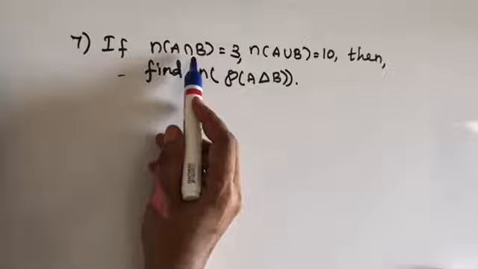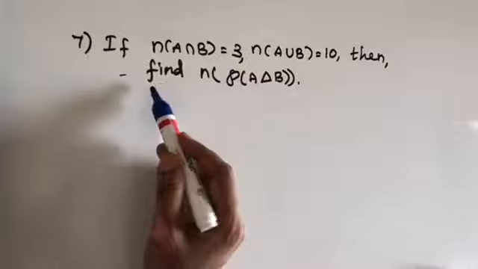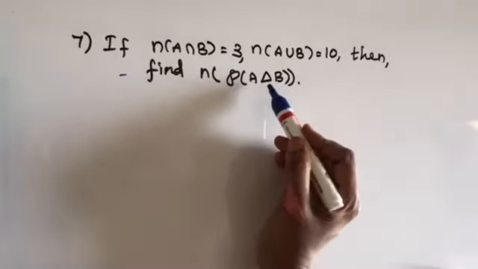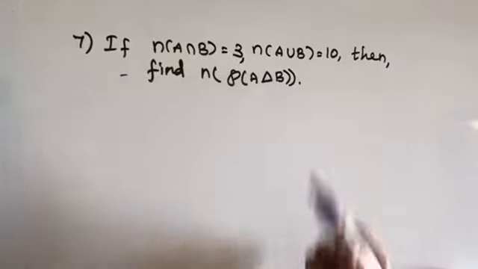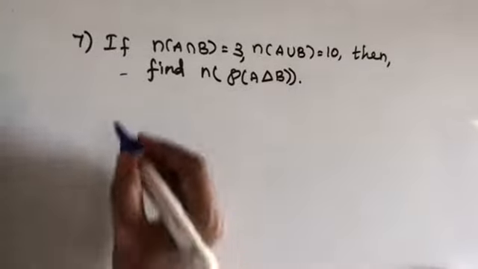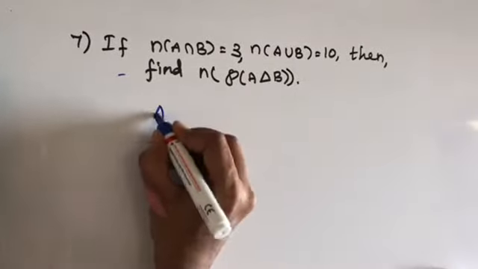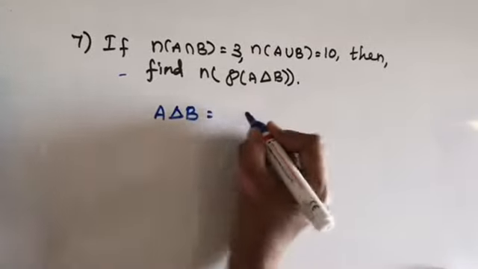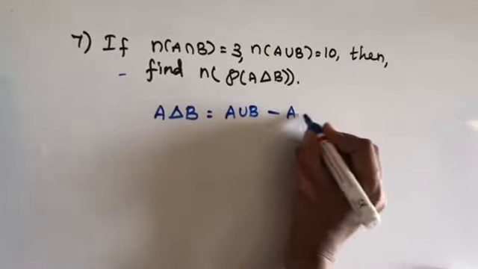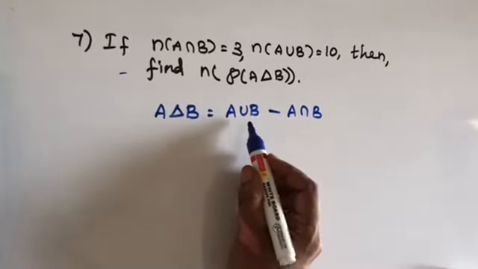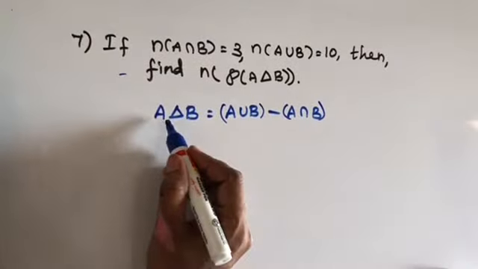If n of a intersection b is equal to 3 and n of a union b is equal to 10, then find n of p of a delta b, that is, symmetric difference. We have a formula for symmetric difference: a symmetric difference b is equal to a union b minus a intersection b. This is the formula for symmetric difference of a and b.